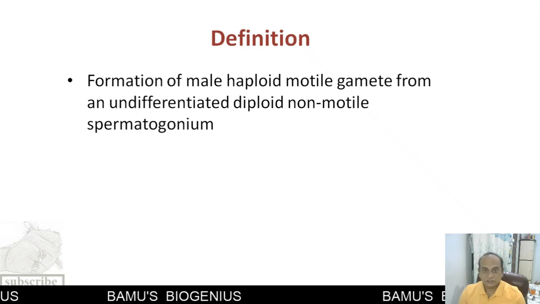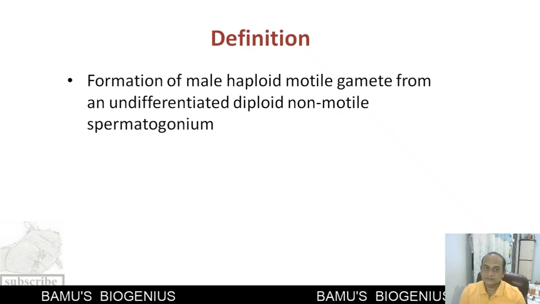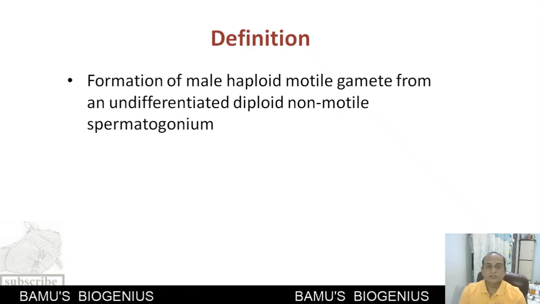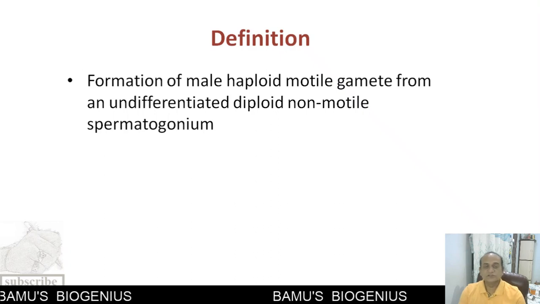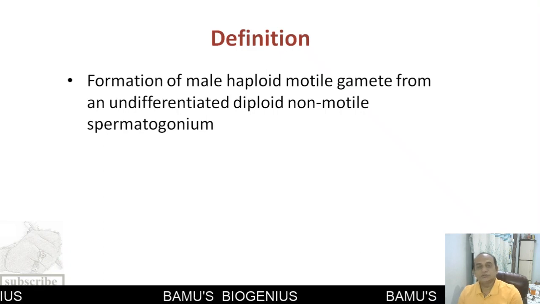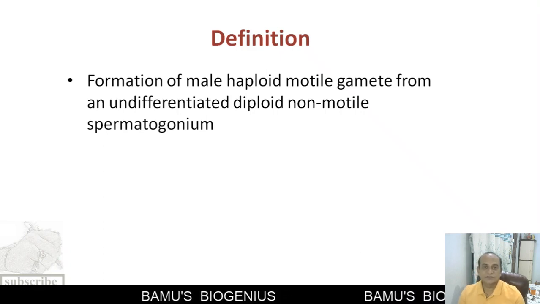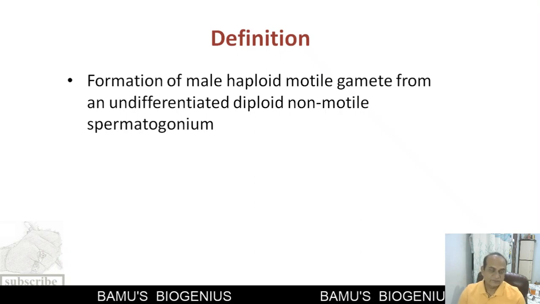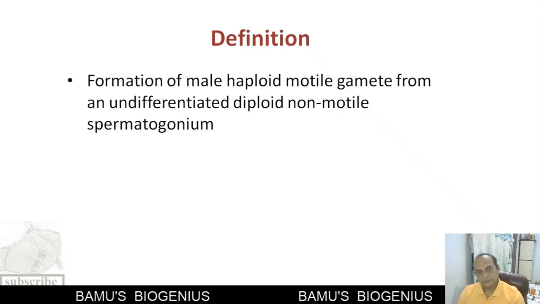These non-motile diploid sperm mother cells are present in the basement membrane in a seminiferous tubule, and they differentiate into a haploid motile gamete that can fertilize the female. So this is the definition of spermatogenesis.